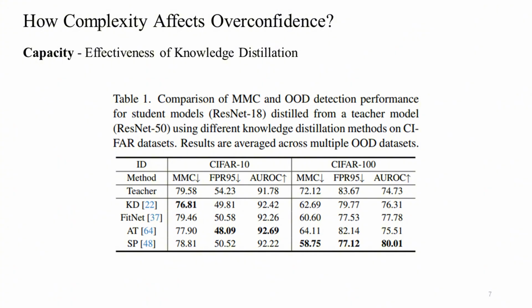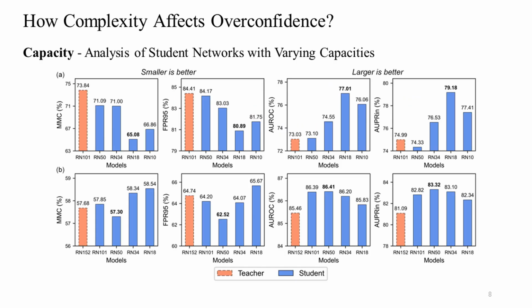As shown in the table, we applied 4 distinct distillation strategies. All of them consistently reduced the mean maximum confidence, MMC, and improved AUROC and FPR95, demonstrating that knowledge distillation effectively alleviates OOD overconfidence. In addition, we explored how varying student model capacities affect OOD overconfidence.